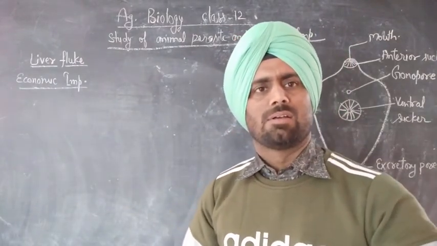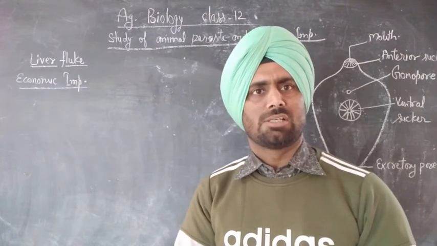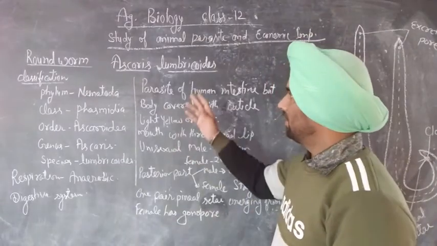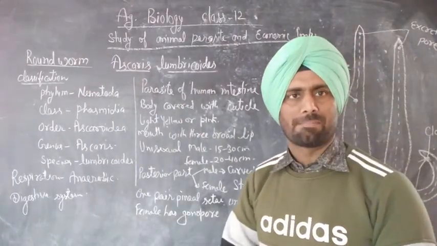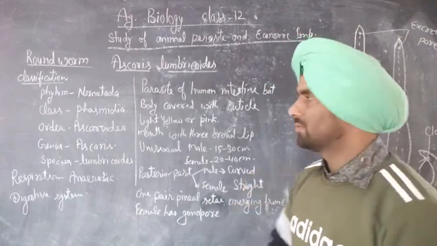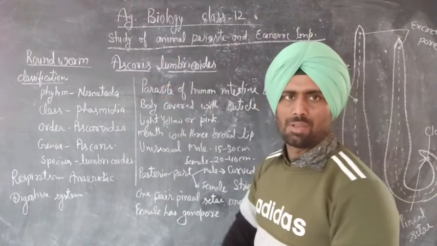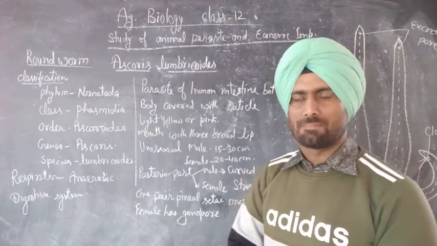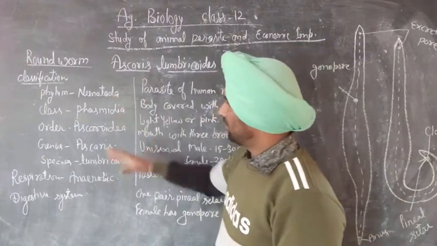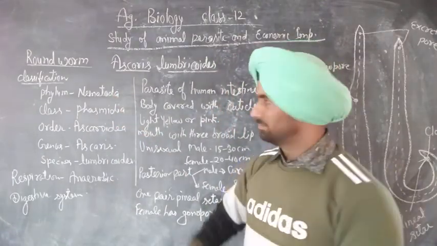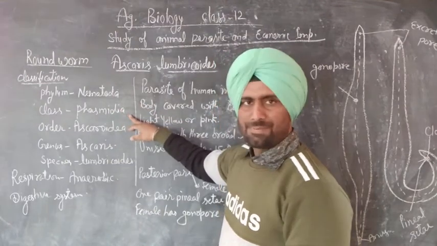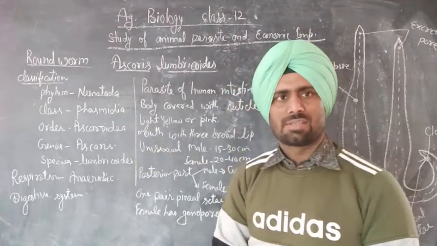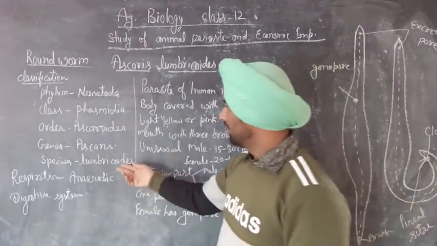Okay, next animal is Ascaris, or roundworm. Roundworm, scientific name is Ascaris lumbricoides. Ascaris lumbricoides is also called a roundworm. The classification position: phylum Nematoda, class Phasmidia, order Ascaroidea, genus Ascaris, and species lumbricoides.